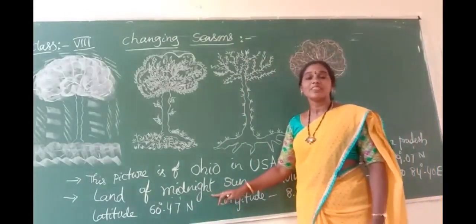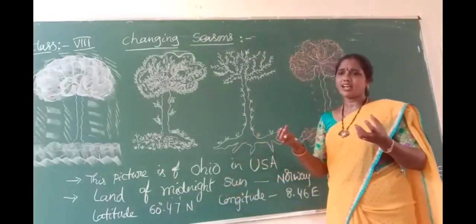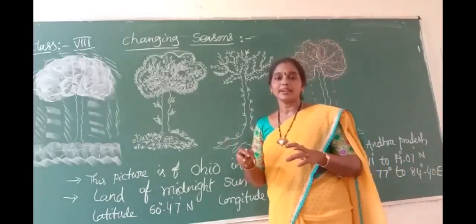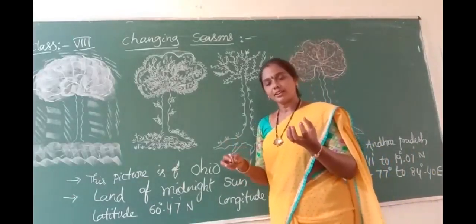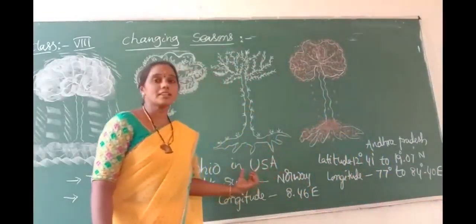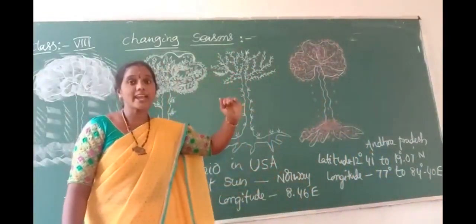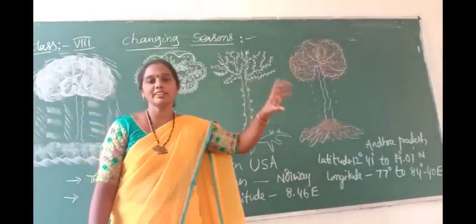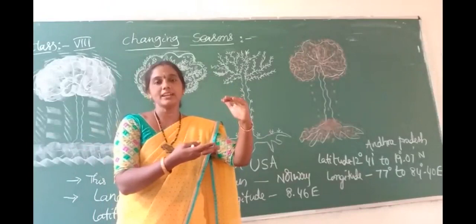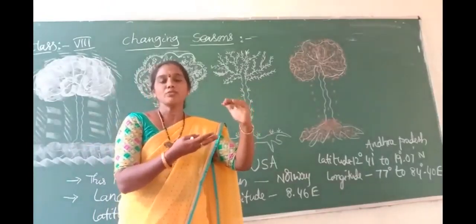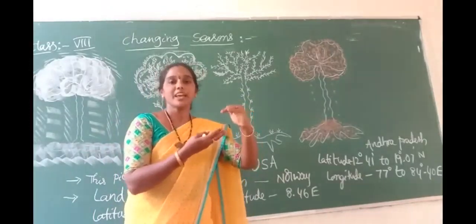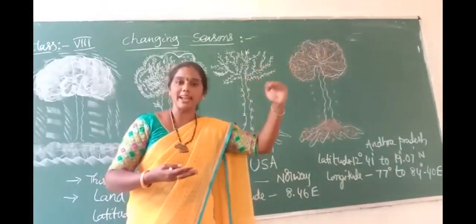Why? Because of its latitudes, the sunlight also varies with every latitude and altitude, and these places receive sunset and sunrise at a peculiar time. So we feel a very close point between sunset and sunrise. So we see the sun at night also, at high altitudes and high latitudes.